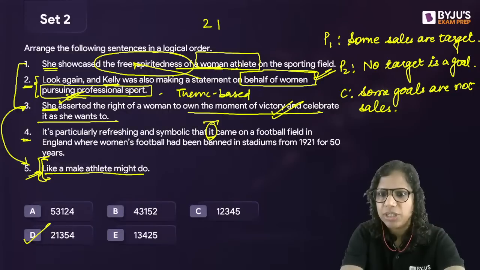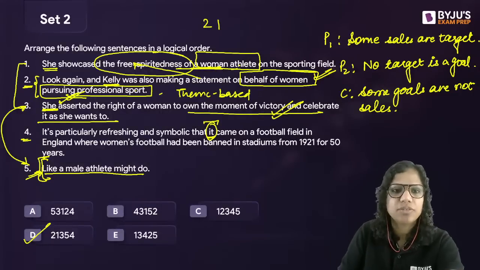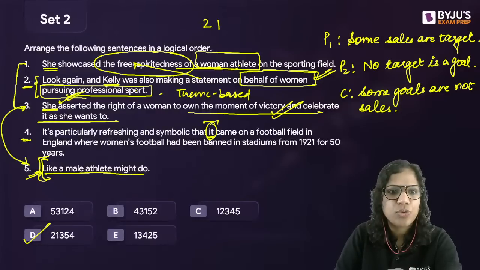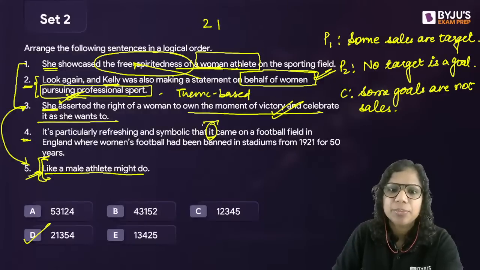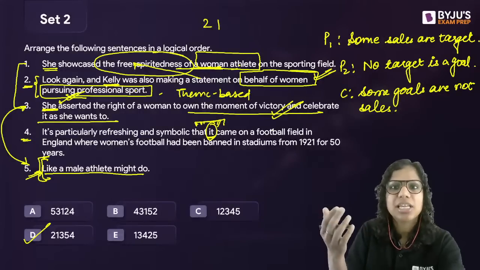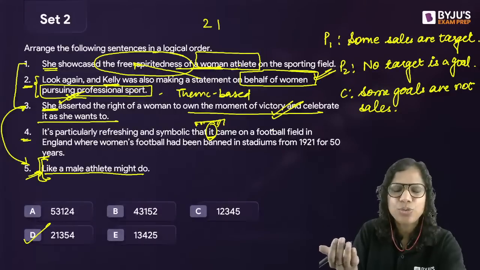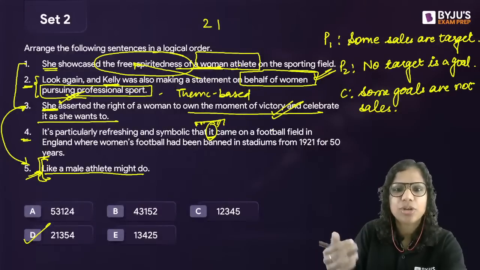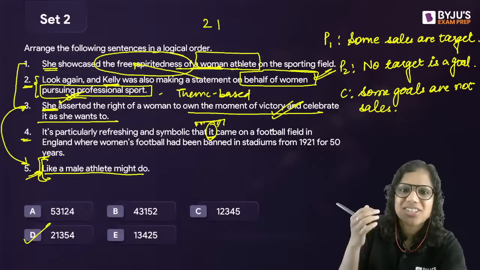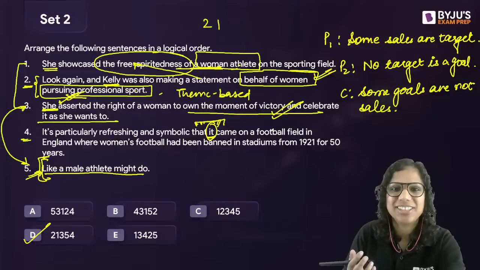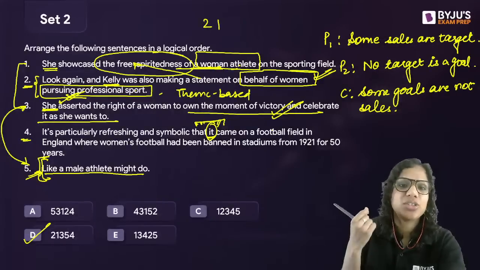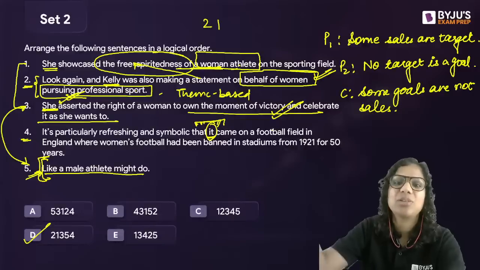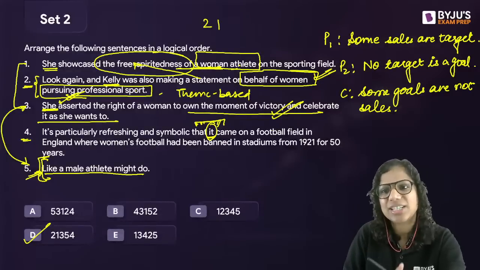Why was 4 not the beginning? Okay. All right. So meanwhile, you solve this syllogism question. Fourth, Yogita, it says that it came. What came? When you have other sentences that are actually defining this for you, that okay, this gesture is what we are talking about, shouldn't we first talk about the gesture and then say that it came in a football field? So we will first talk about the gesture and then comment on that gesture, that it's really delightful that this gesture came in a football field. Right? That's why.